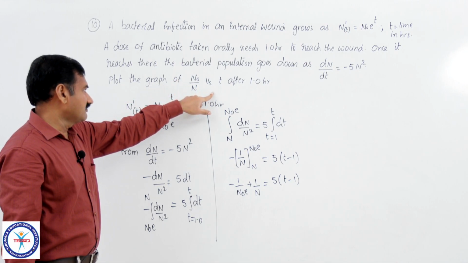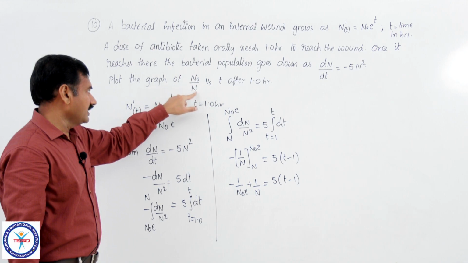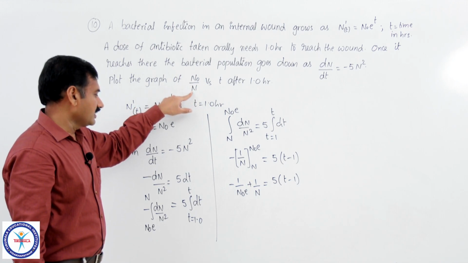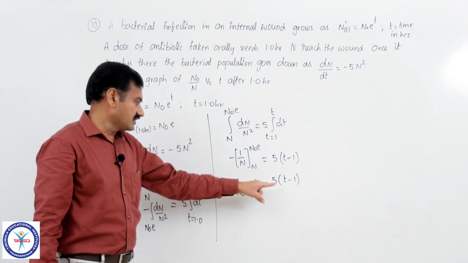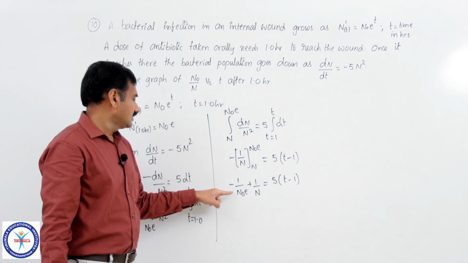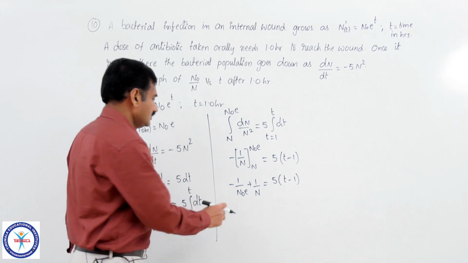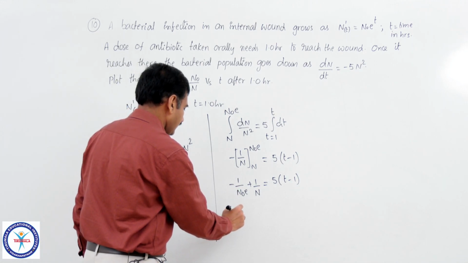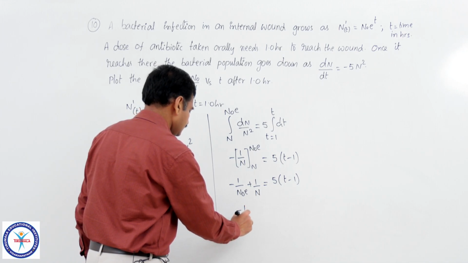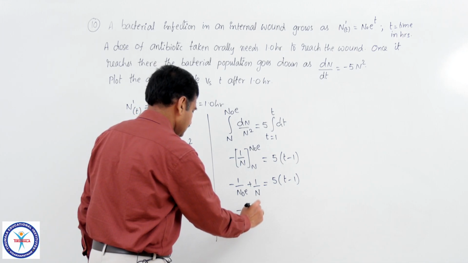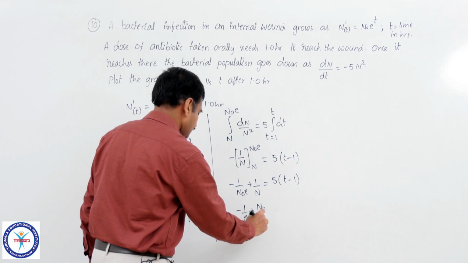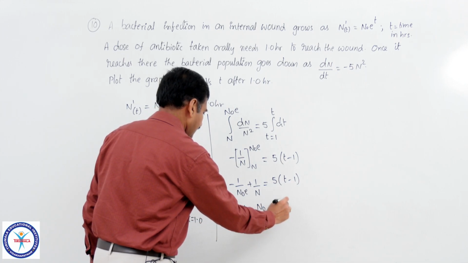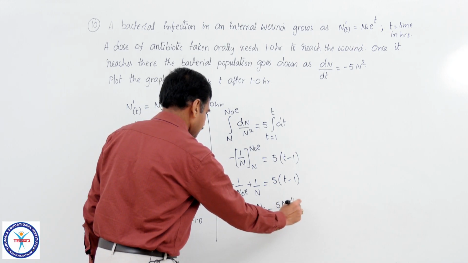So, you have to get the equation in terms of n naught by n and t. So, in order to get this n naught by n, multiply this entire equation by n naught. So, this is n naught by n naught cancelled, minus 1 by e plus n naught by n is equal to 5 n naught into t minus 1.